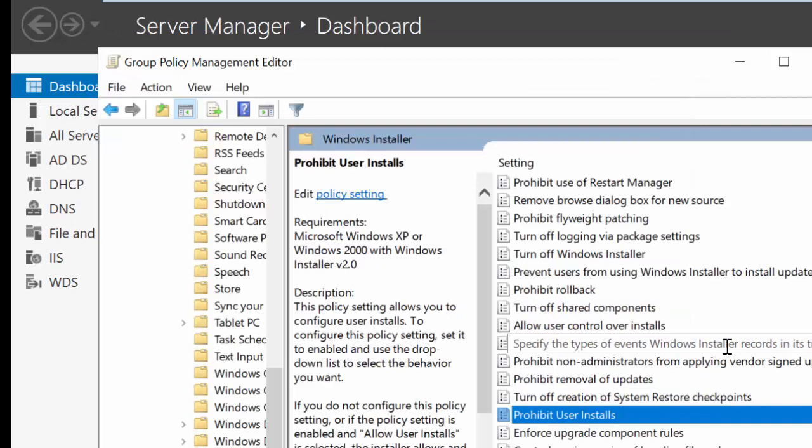Now I implement this in the HR, so every user in the HR organizational unit, maybe you have 100 or 1,000 users in the HR organizational unit, cannot install any program on the computer, cannot use removable drives or any USB, cannot access the control panel, cannot access the command line, and so on.